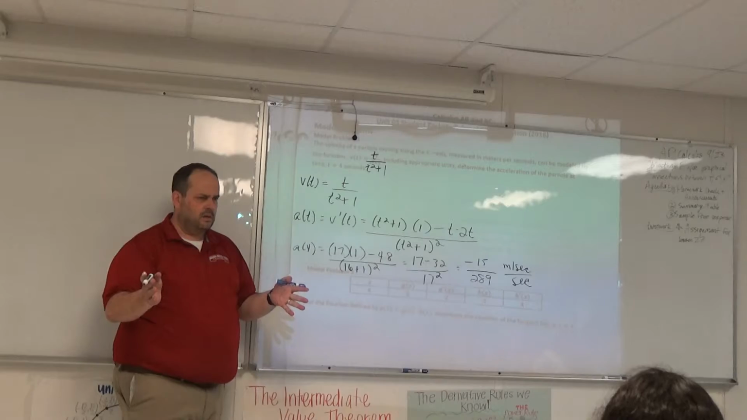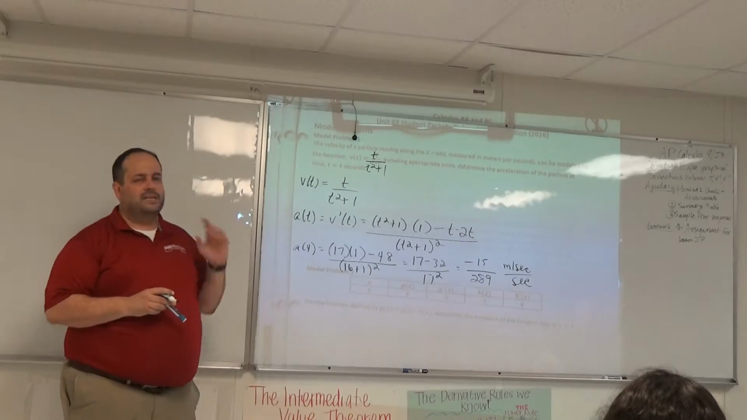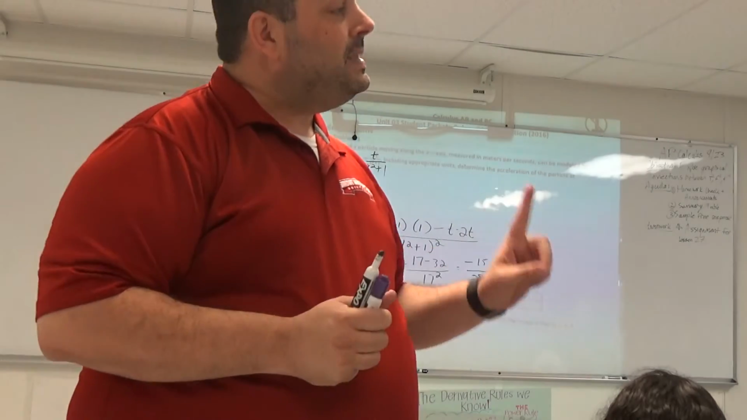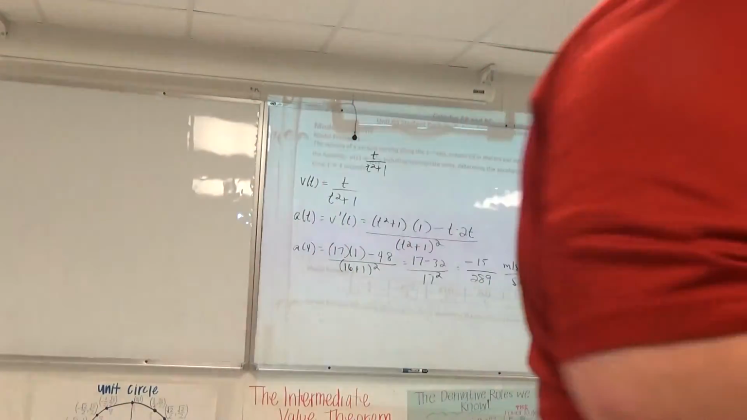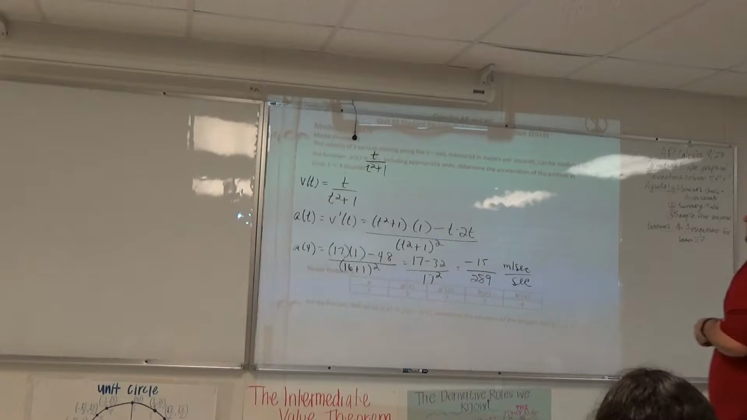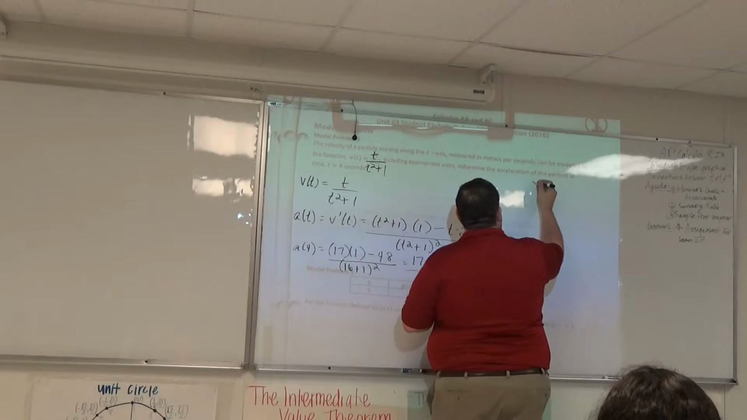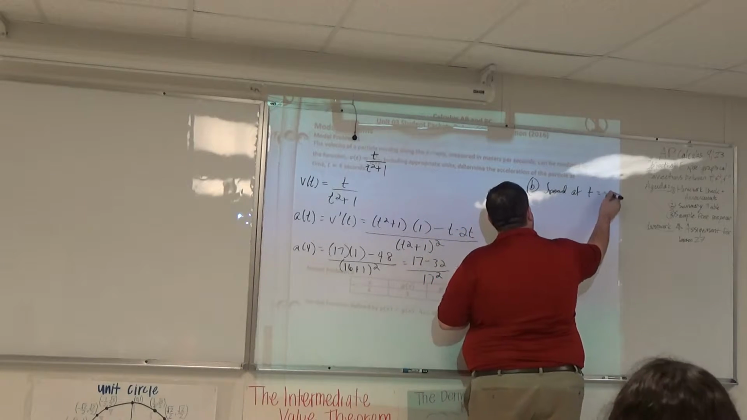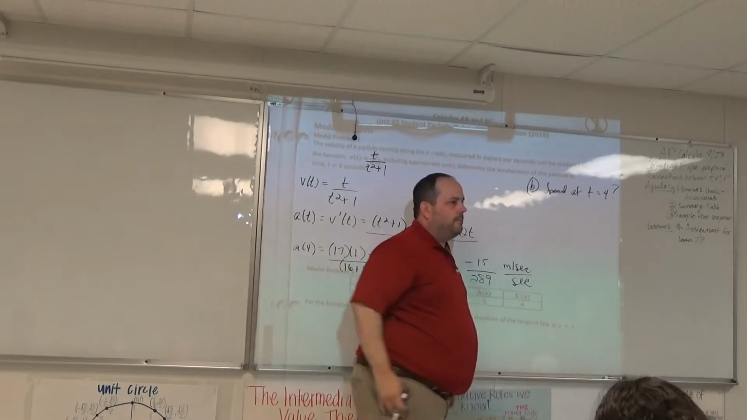Everybody okay? This is not written into this problem, but I want you to figure out what the speed is doing at t equals 4. What's the speed doing, and I want a justification here. We'll call this part B. Speed at t equals 4.